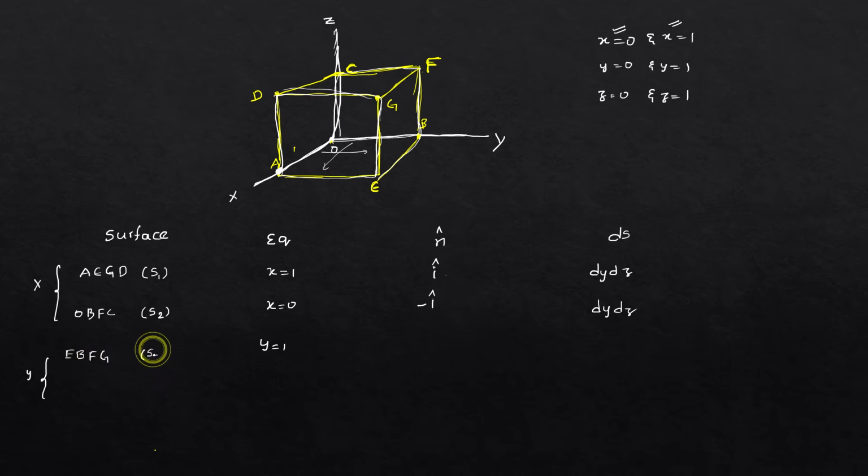Assume it as S3, and it is j cap, and we write dS as dx dz.